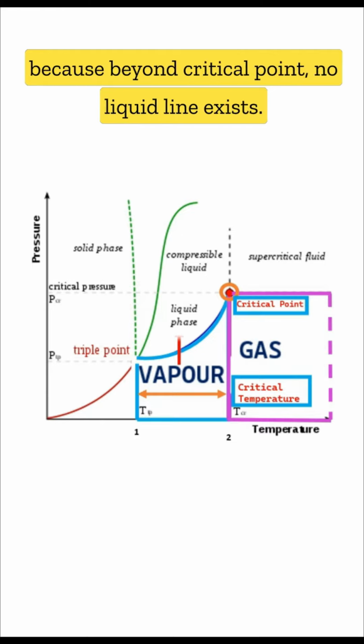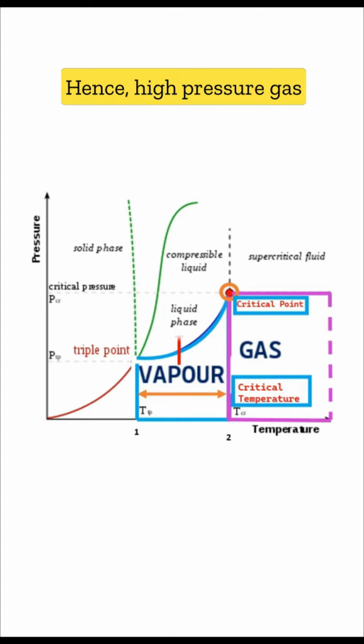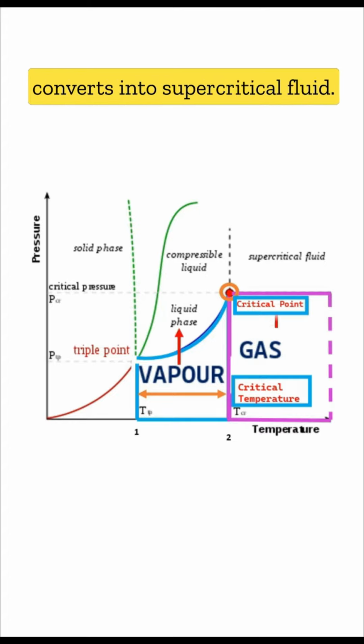Because beyond the critical point no liquid line exists, hence high pressure gas converts into supercritical fluid.